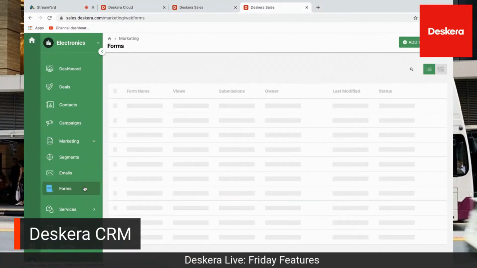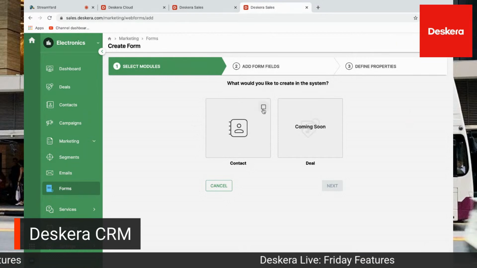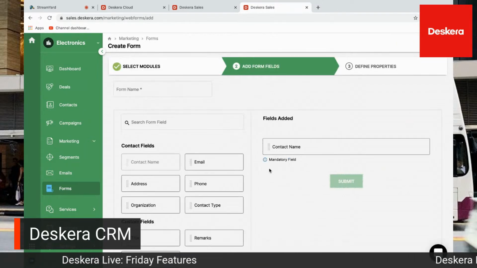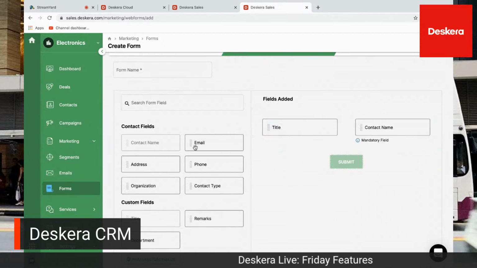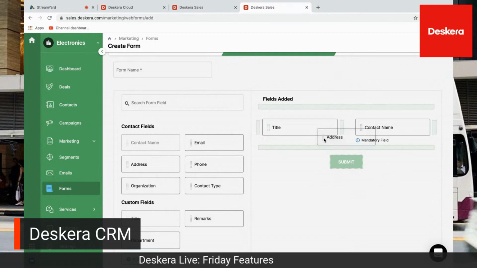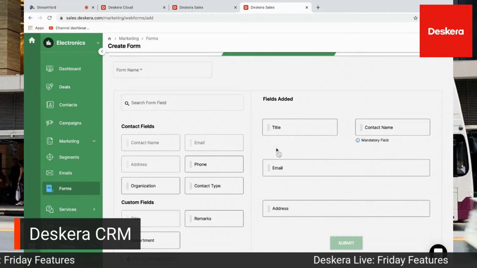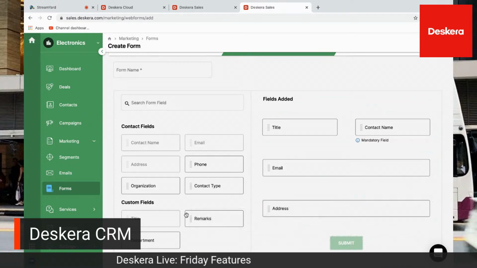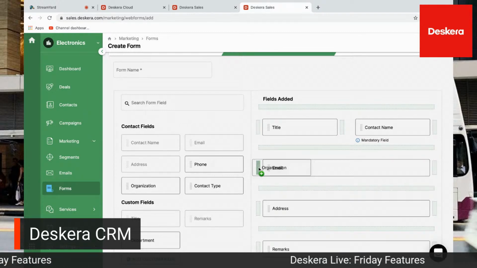We have forms. Yes, good old forms. So inside here, I can click add form. This is where we can create a form for contacts. Deals coming soon. And I can just drag and drop. For example, I have a custom field called title, I just add title here. Maybe I want to know their address, where they're located. I want maybe email so I can contact them again. Maybe I want any additional remarks they have. And maybe I want to know what organization they're from, for example.